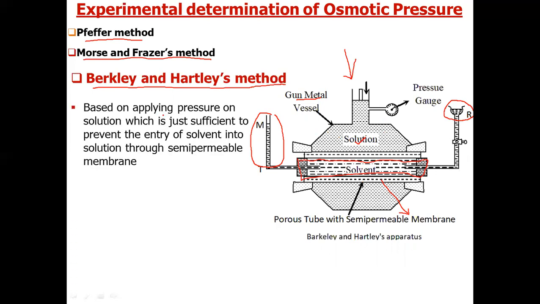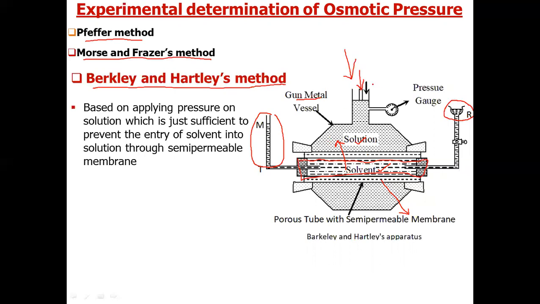This method is based on the principle that we can stop the flow. We put pure solvent in this tube. The solvent molecules will try to enter from this tube to this container because of osmosis. To stop their movement, we have to apply pressure here.